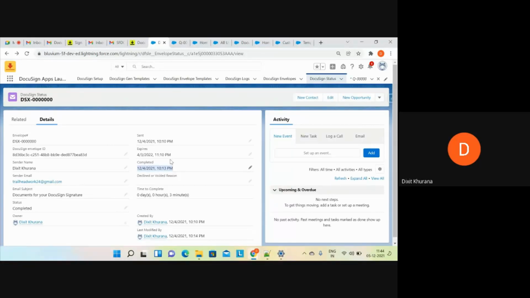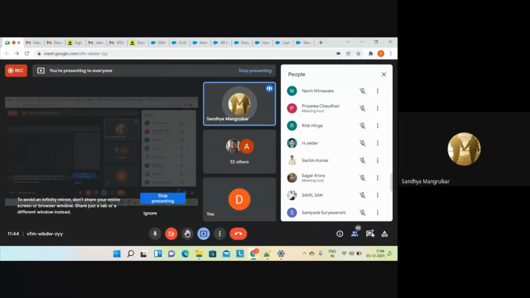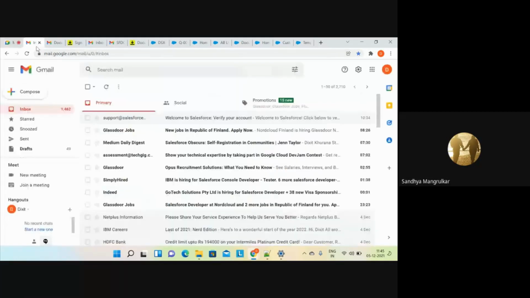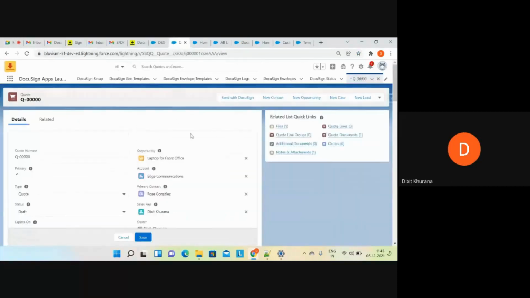Now, I'll go back to DocuSign setup. If anybody has any questions till now, you can ask. Anyone has any question? So when you are doing setup, you only selected code. Can we select more than one object? Not more than one object. You can select any object, but not more than one object.